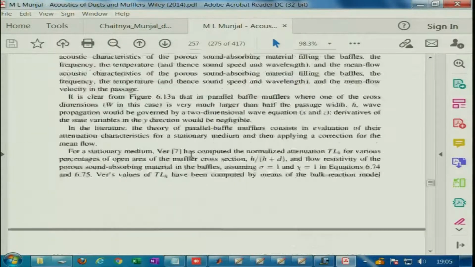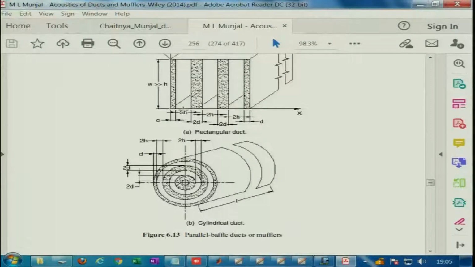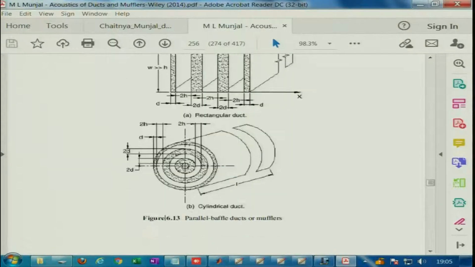So, 2H is the passage length between two successive baffles. W is the overall width and is much greater than the passage length, and D is the thickness of the baffle.